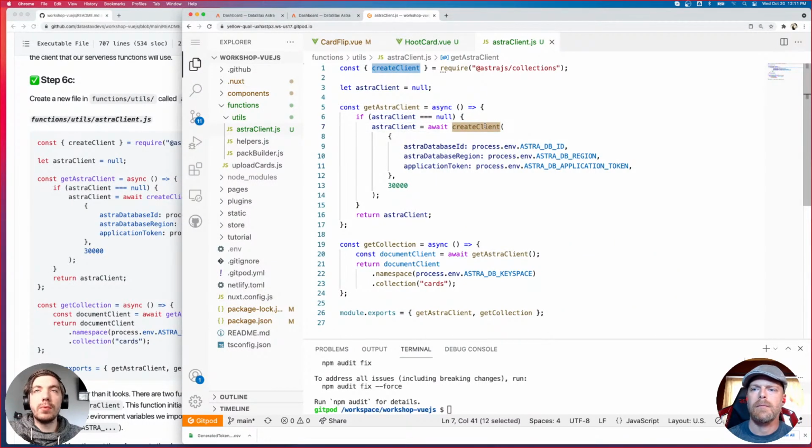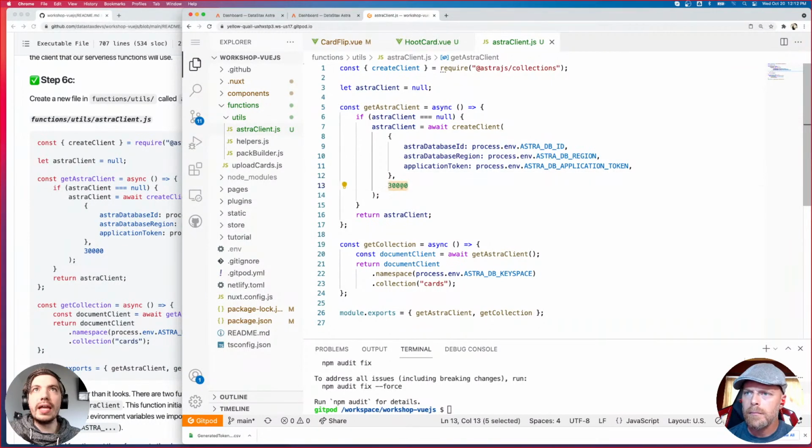And then we're going to use that method that we imported called create client, and we need to provide it a few things. We need to provide it the database ID, which we have stored in our environment variable, right? Because we imported that already. And this is how we reference it, process.env, whatever the name of your environment variable is. We need the database ID, we need the database region, and we need our application token to authenticate that all of this is a valid request. So those are the three things that are needed to create this connection to the database.